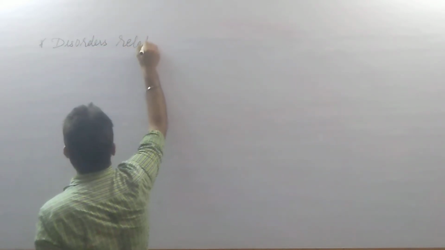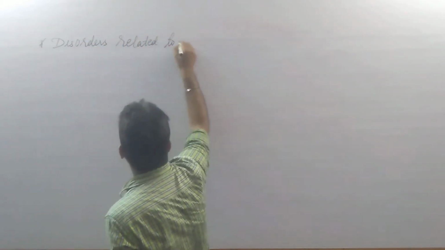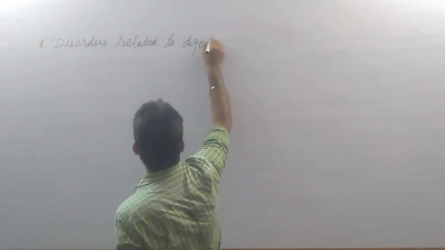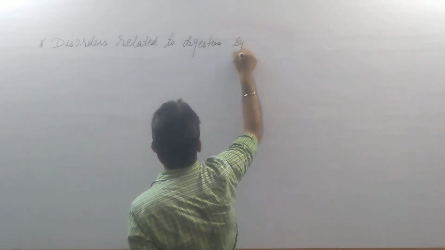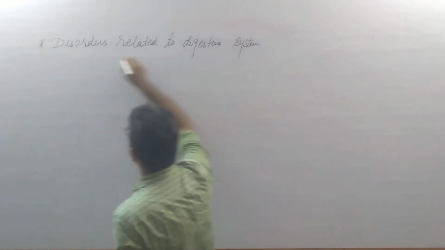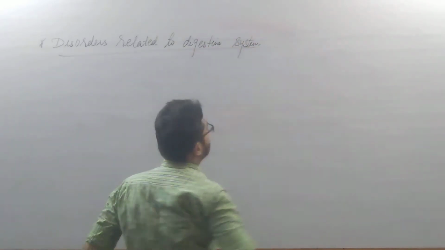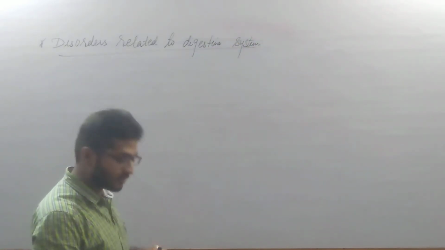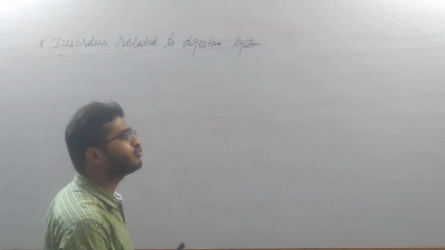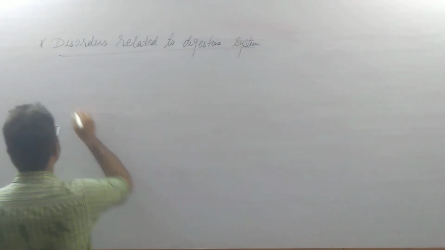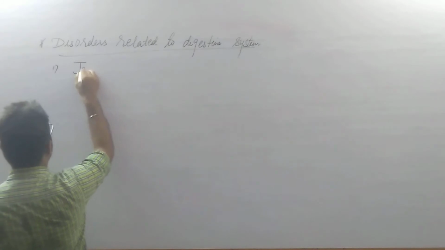Disorders related to digestive system. Clear? So this is our topic, disorders related to digestive system. The first and the most common disorder which is associated with the digestive system is jaundice.